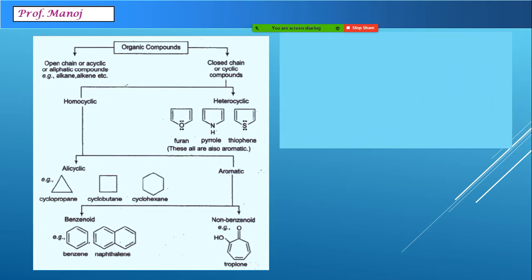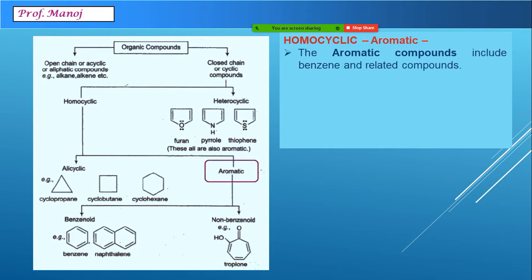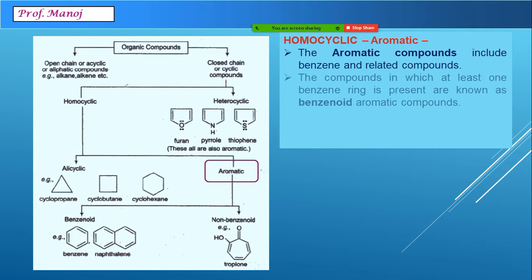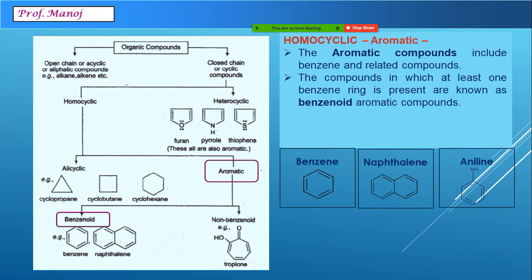The second type under this is homocyclic with aromatic, and aromatic compounds are again of two types, either benzene-like compounds or non-benzene type compounds. If the compounds contain a benzene ring in their structure, they are called benzenoid. I hope everyone knows what a benzene compound is from school level.